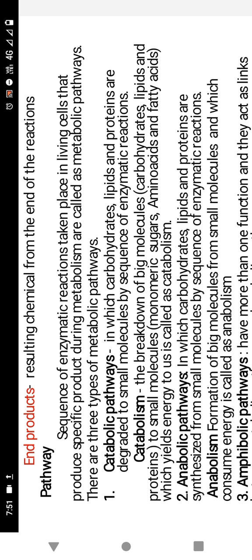That is called catabolism. Next, we see the anabolic pathways, in which carbohydrates, lipids, and proteins are synthesized from small molecules by a sequence of enzymatic reactions.